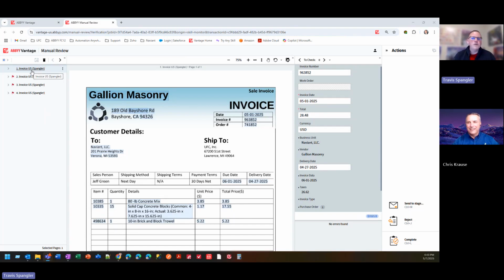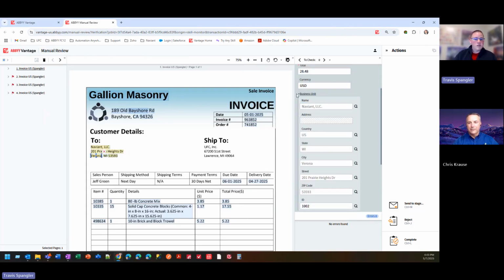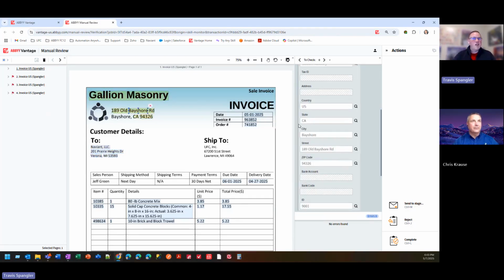On the right is what I like to refer to as our extraction model or our document model. So now that I know this is an invoice, I want to extract the information on that document. And you'll see that here. Anything from header information to line items to making sure we know who the business unit is, who's expected to pay the bill, making sure we know who the vendor is, looking at our vendor master to confirm that we know who this vendor is and how we expect to pay them. So all of that is just built right into this technology. There's nothing that you need to set up. We can essentially plug and play in invoice operations today.